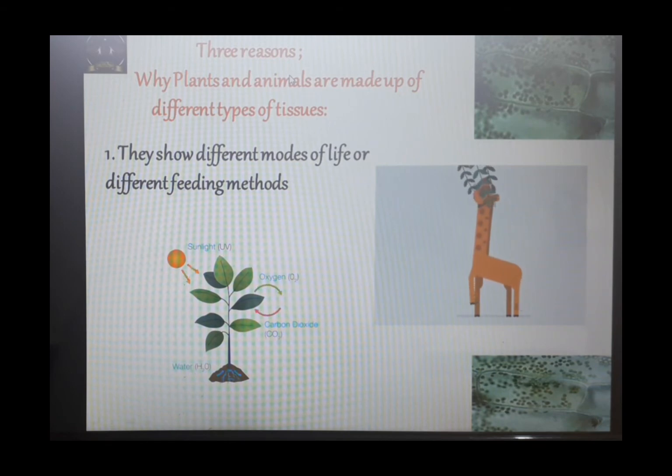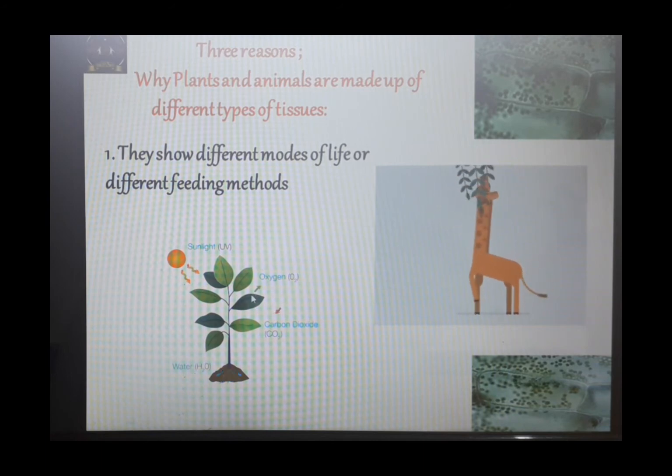Now we all know that plants and animals are made up of different types of tissues. The tissues that we have and plants have are definitely different. Why so? There are three possible reasons. First is they show different modes of life or different feeding methods. We all know that all plants are photosynthetic, they are autotrophic, they make their own food, whereas animals are heterotrophic.